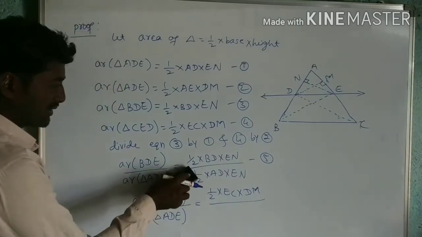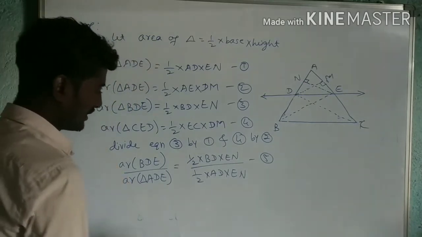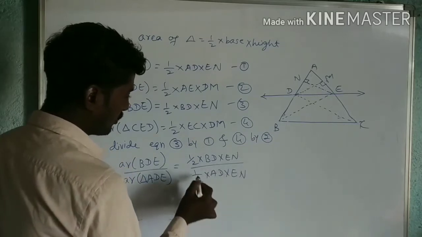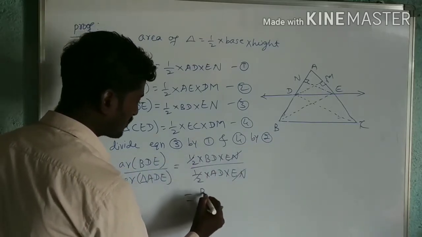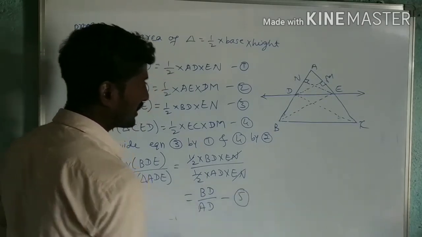Before writing, first we shall simplify this. 1 by 2, 1 by 2 get cancelled. EN will get cancelled. Remaining is BD divided by AD. Now we'll call this equation number 5.